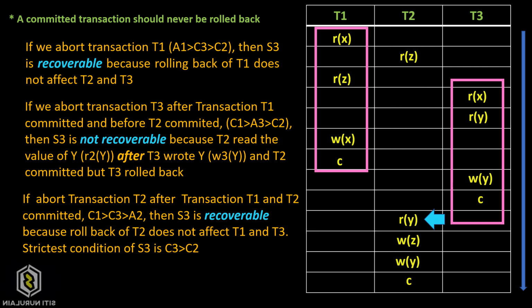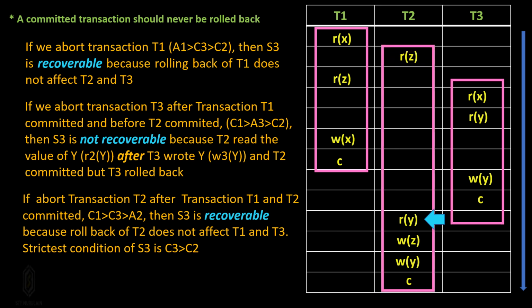If we abort transaction T2 after transactions T1 and T2 committed, then S3 is recoverable because rollback of T2 does not affect T1 and T3. The strictest condition of S3 is that transaction T3 is committed after transaction T2.